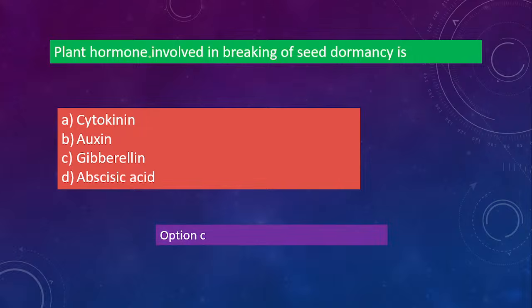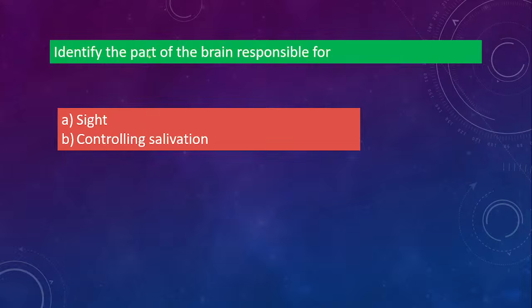Okay, let's see the answer. Gibberellin you will use. So option C is the correct answer to break the seed dormancy. It's not D. Abscisic acid promotes dormancy. But to break dormancy you need some hormone, right? That is your gibberellin, not abscisic acid. Both are opposite.